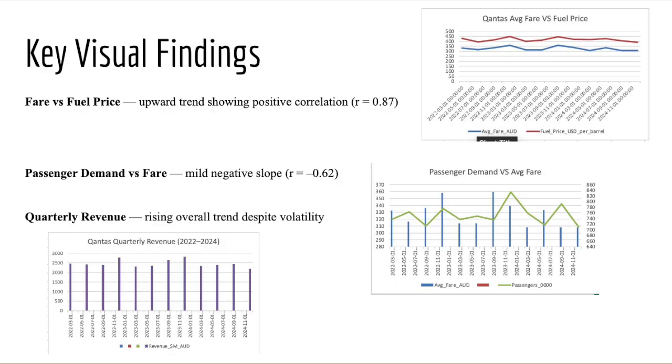This combined approach helps identify an optimal pricing strategy: adjust fares incrementally in response to sustained cost changes rather than reacting immediately to short-term fluctuations. It also demonstrates how data analytics reinforces theory, validating that Qantas can maintain profitability while managing consumer expectations through gradual evidence-based pricing.